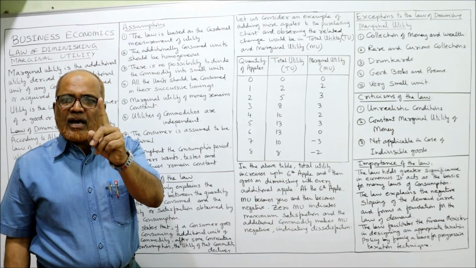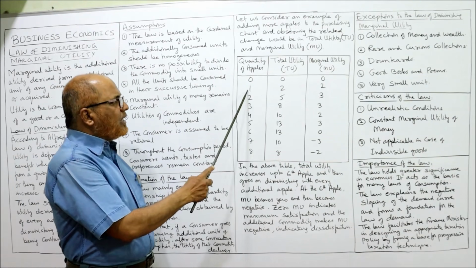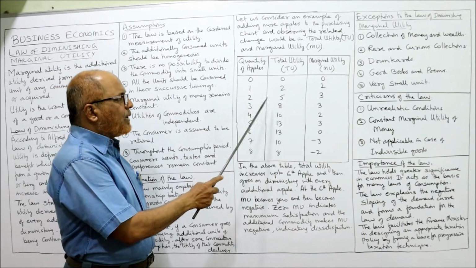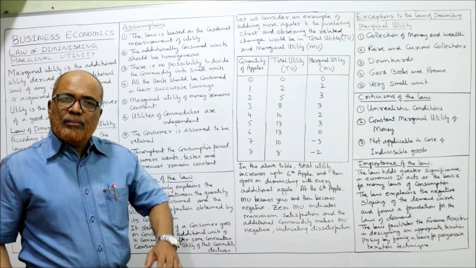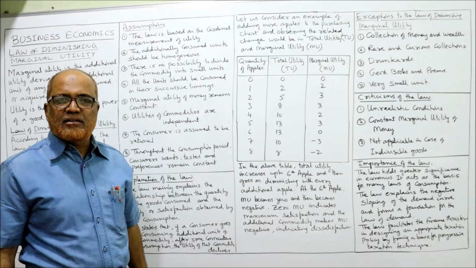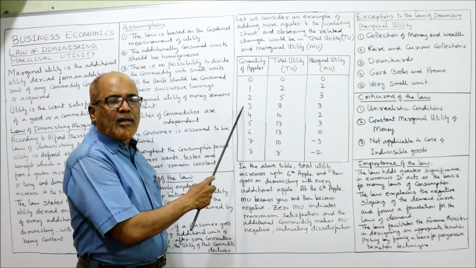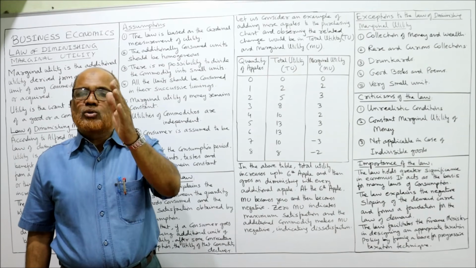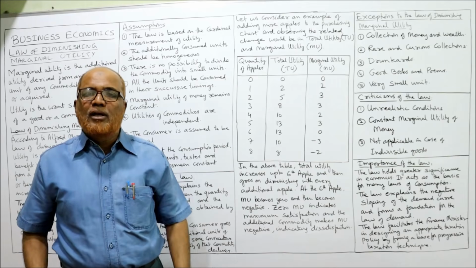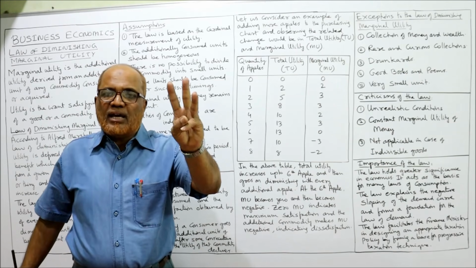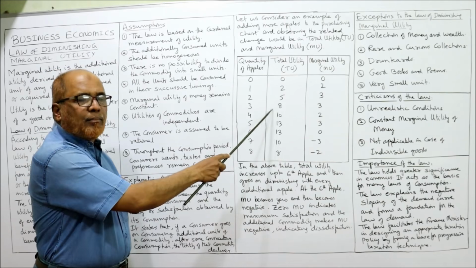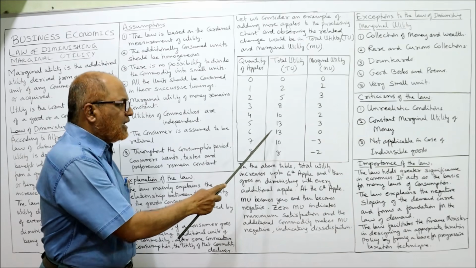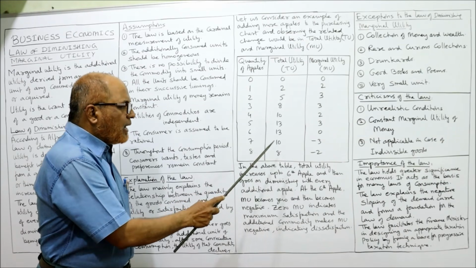He consumed the first apple. When he consumes the first apple, he gets total utility 2. When he consumes the second apple, total utility is 5. Total means by consuming first as well as second. Similarly, by consuming the third apple, the total utility is 8. That means utility from the first apple plus the second apple plus the third apple. The total utility by consuming 3 apples is 8. By consuming 4 apples, 10. Consuming 5 apples, 13. 6 apples, 13. 7 apples, 10. 8 apples, 8.